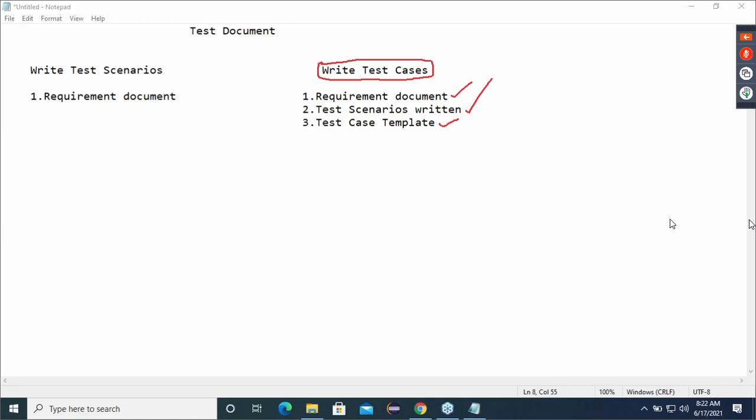Clear, everyone? Done. Take a fresh page and write the heading as test cases. Write the definition now.